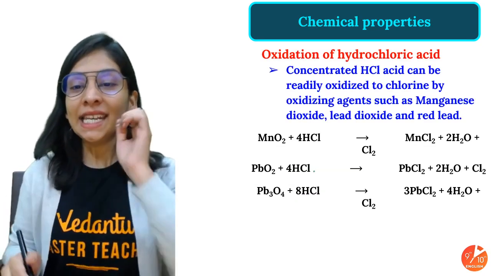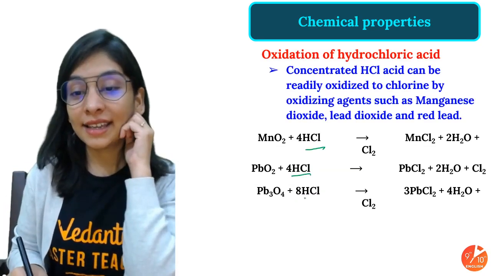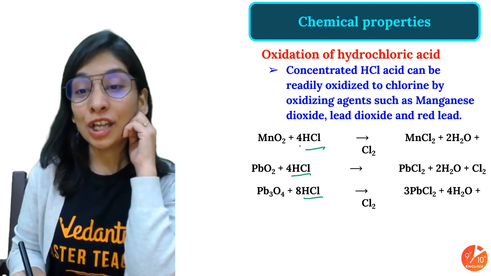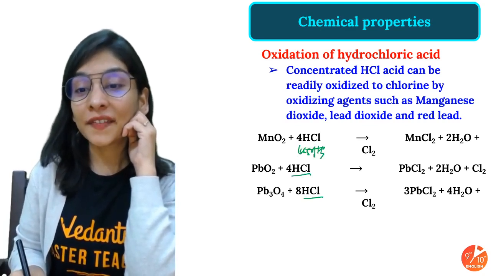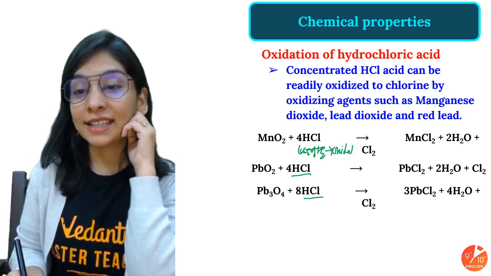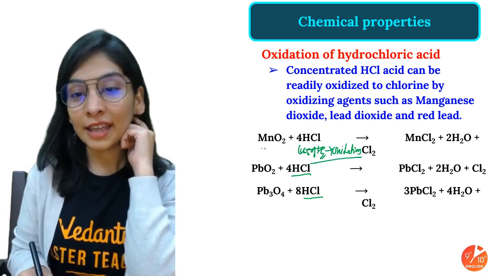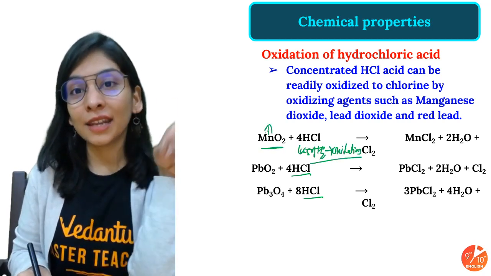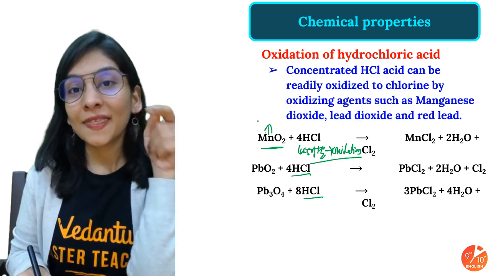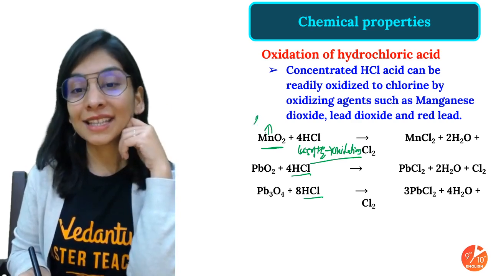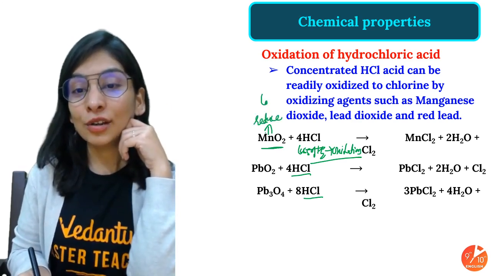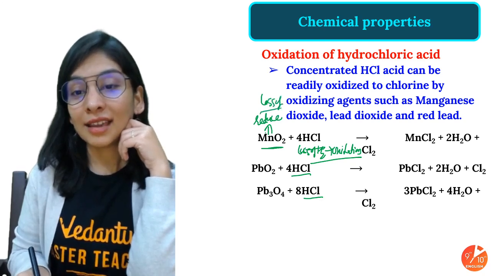Okay. Now this HCl has hydrogen, and you know that loss of hydrogen is nothing but oxidation, and gain of oxygen or loss of hydrogen is oxidation. If a substance has oxygen and loses it, it will do oxidation of another and itself will reduce. Loss of oxygen is reduction.